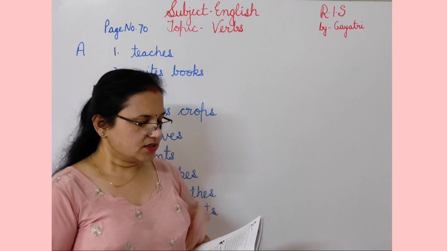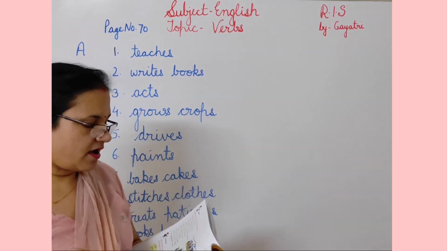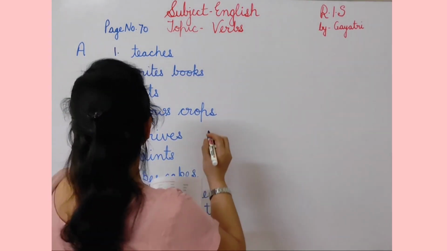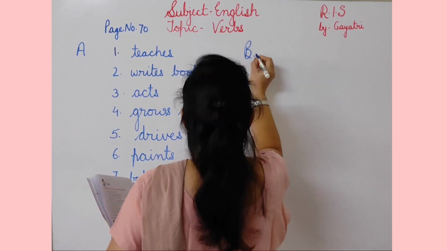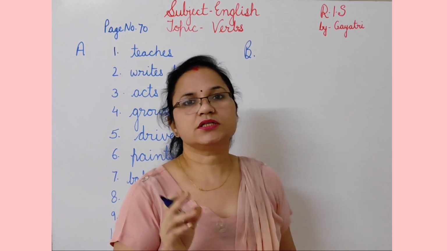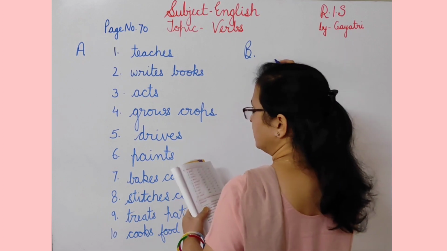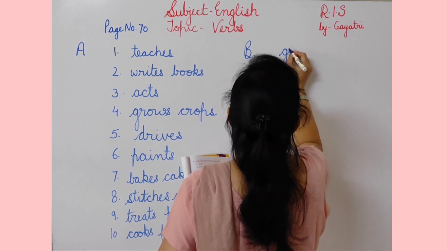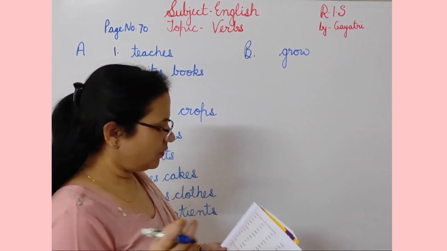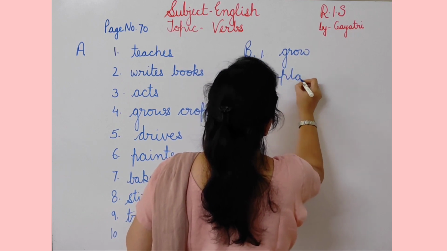Now next is select the correct verbs for these nouns. You have to select the correct verb from the box for the noun. So first, this is exercise B, students, we are going to do. So exercise B, select the correct verbs for these nouns. First is plants. So what will be for plants? You will select grow. Plants grow. Music. Music is being played. So music, play.